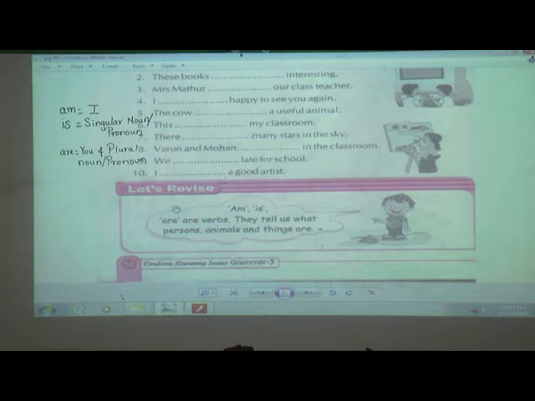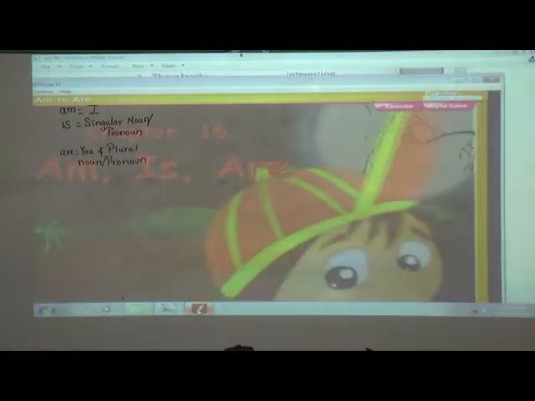Do you want to see this lesson in animation way? Okay. Have you written this, students? Again and again I am saying, just copy down this. So we'll start with our animation part of this lesson 16.